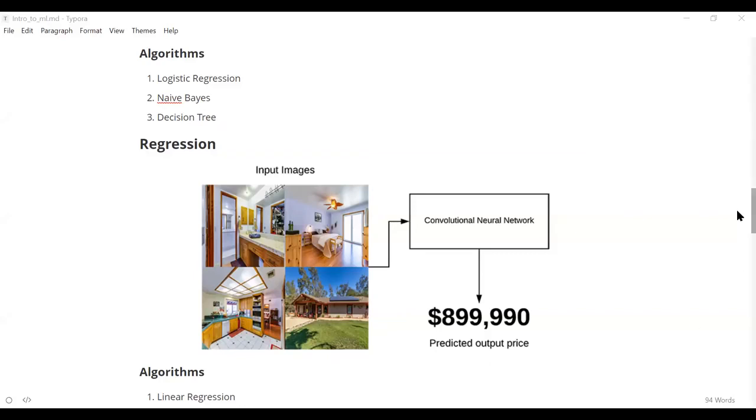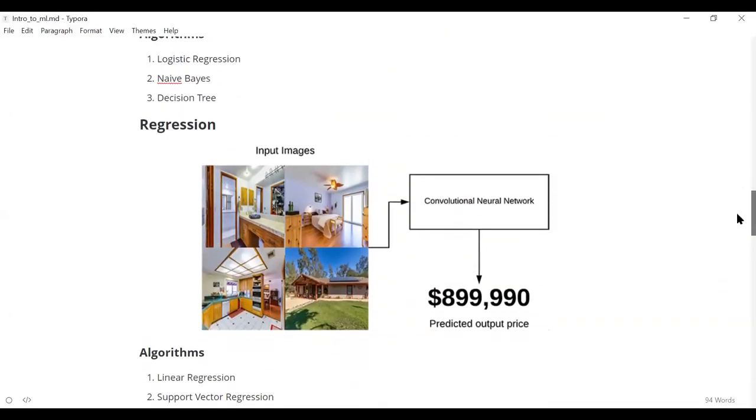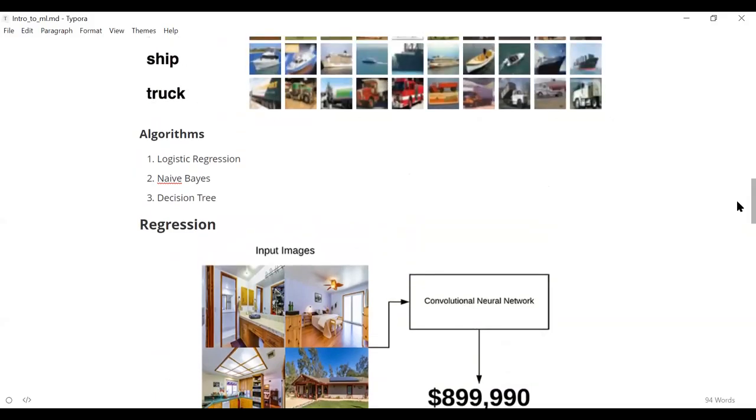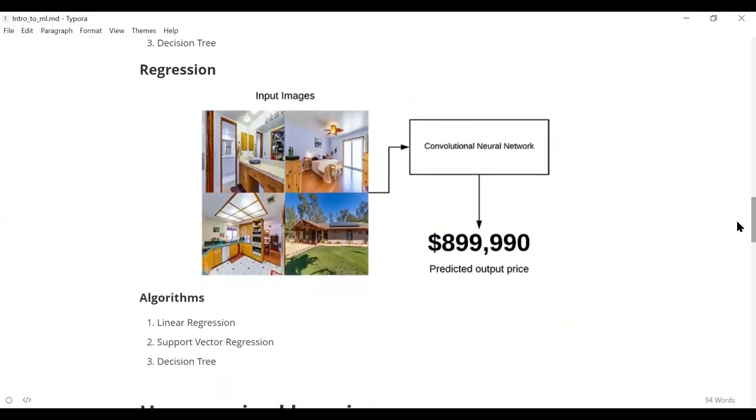So different algorithms come under the umbrella of classification and regression. These will be covered as part of the course, but you can just keep in mind logistic regression, naive-Bayes, decision tree. These all come under the bracket of classification. Linear regression, support vector regression. Again, decision tree can be used for both classification and regression. A few algorithms can be used for both of them.